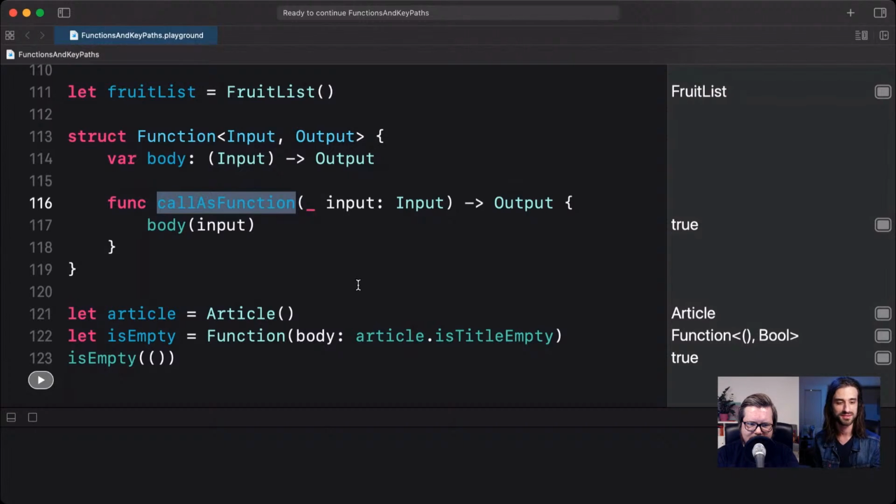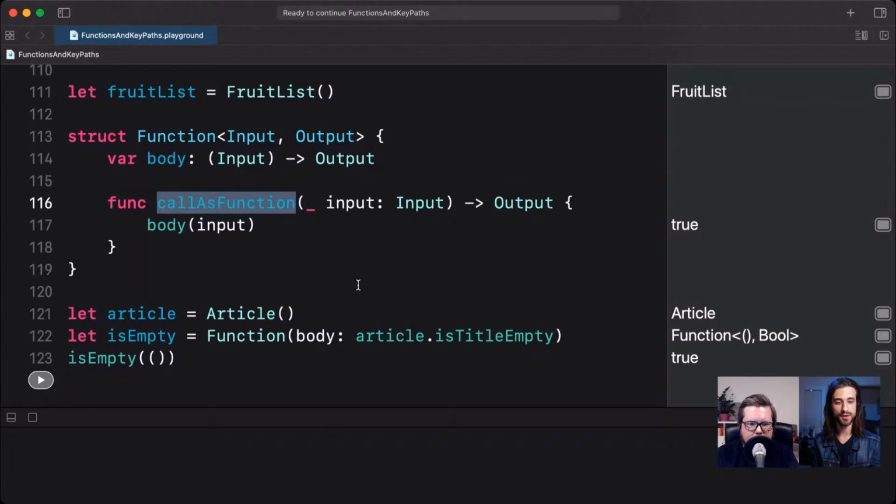Definitely not for me. No, and it's one of those things, like I wouldn't encourage people to go and search for use cases for this, right? Don't look through your code base and be like, where can I use callAsFunction? It's one of those things that's good to know about language features, I think. And you will probably never be an expert in all of Swift's language features because there are so many, and it keeps increasing every year. Yeah, exactly. But it can be good to know about some of these things, and maybe once you have a use case for it, it can be a sweet thing to know.